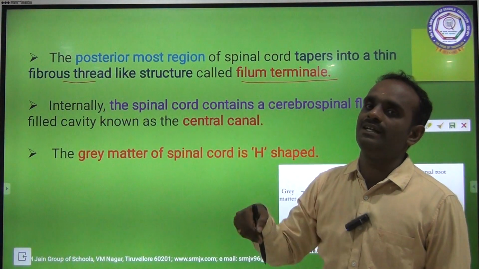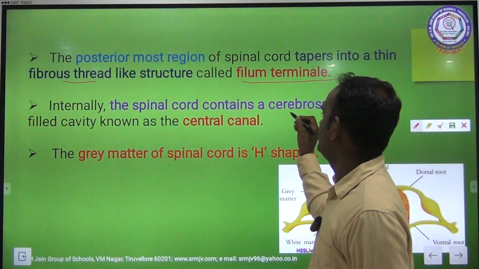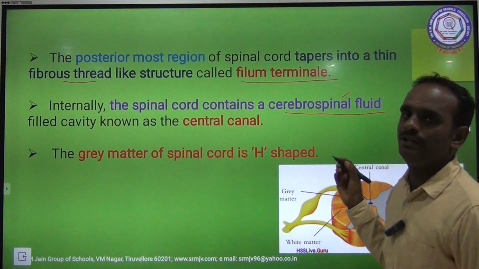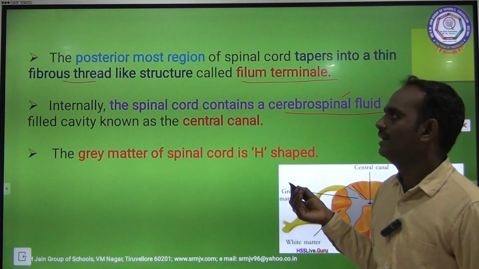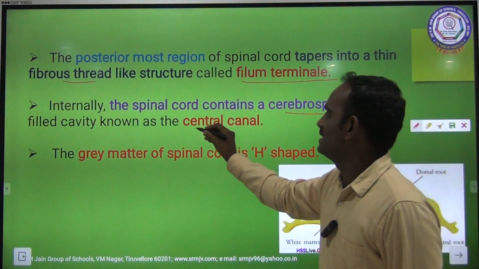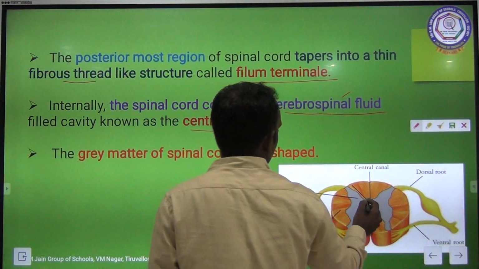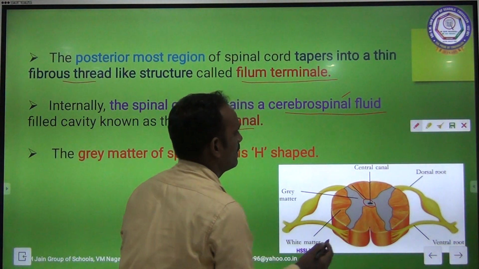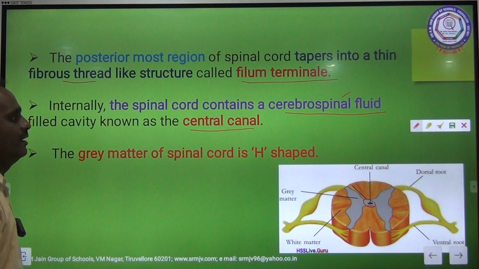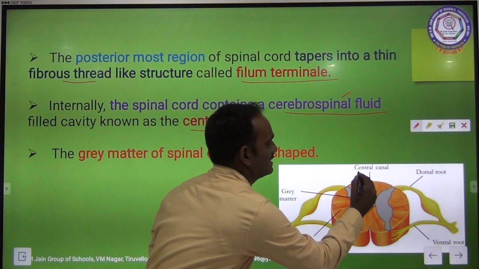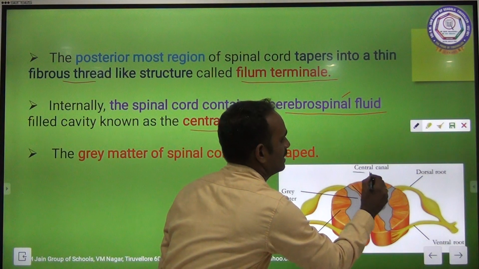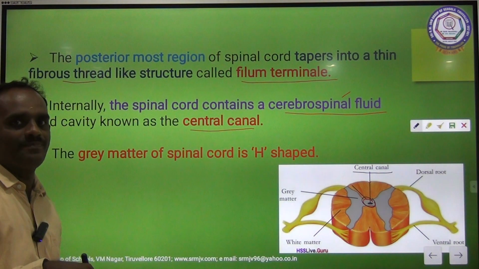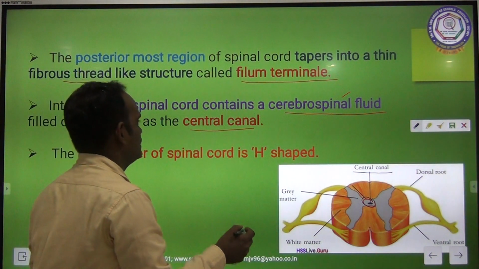Internally, inside the spinal cord, it contains the cerebrospinal fluid. This fluid is nothing but a yellow color fluid. Okay, the cerebrospinal fluid filled cavity is known as central canal. See here, internally the spinal cord contains cerebrospinal fluid, and this cerebrospinal fluid filled cavity is known as the central canal.